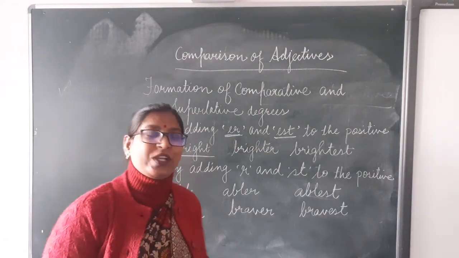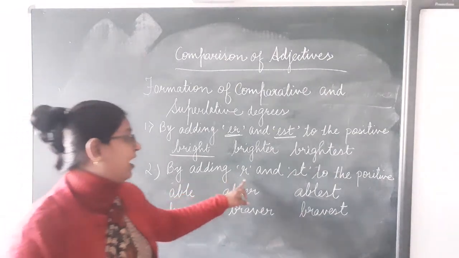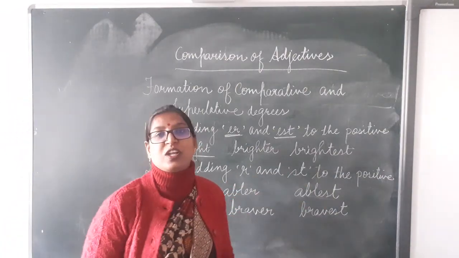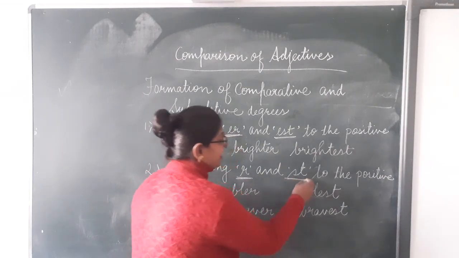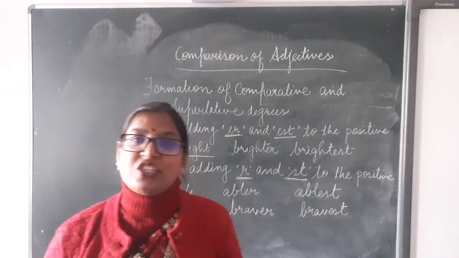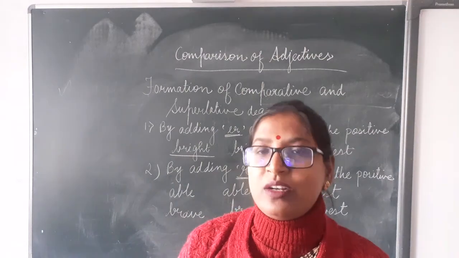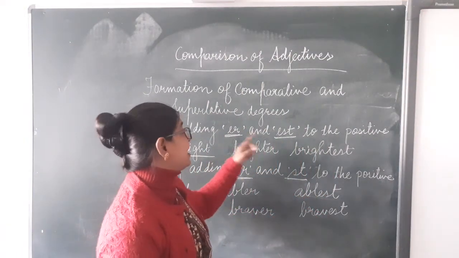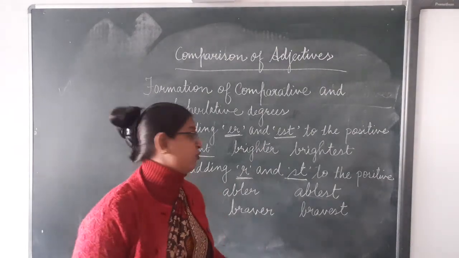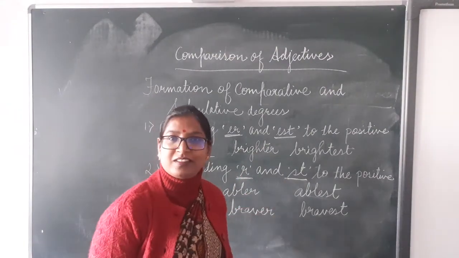So second rule is by adding R and ST to the positive. In which condition we add only R or ST? Earlier we studied that we add ER or EST. Why have we skipped E here?